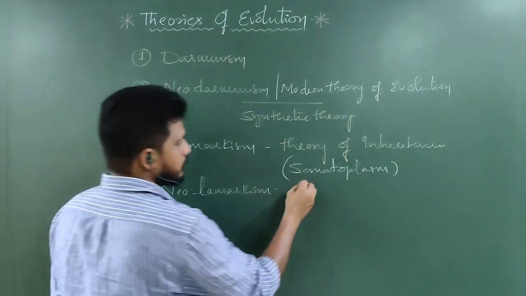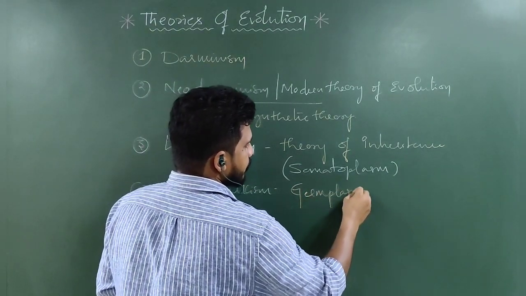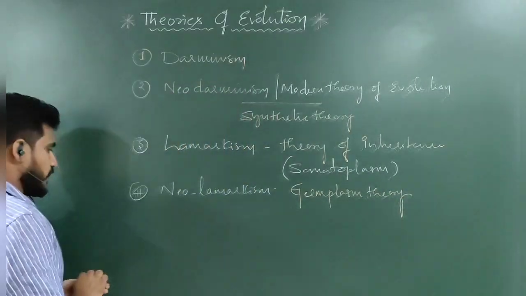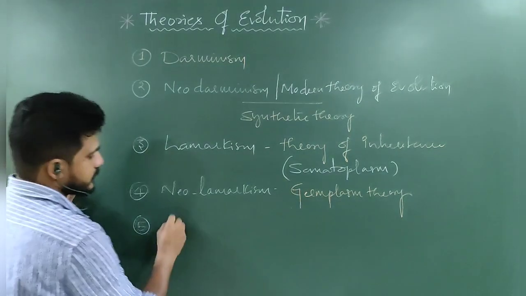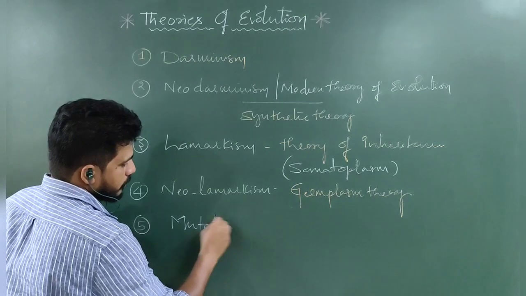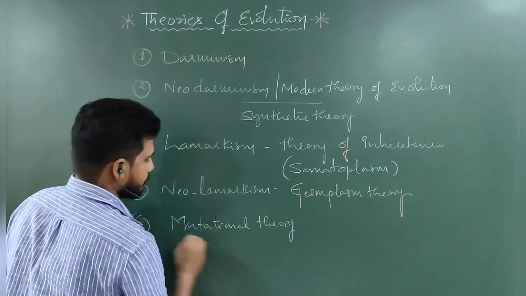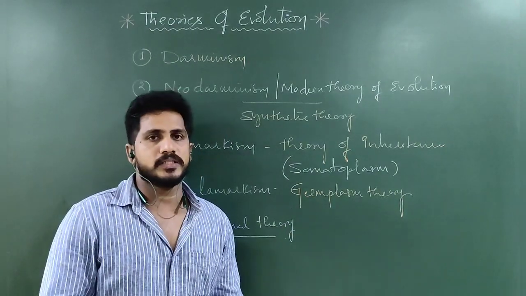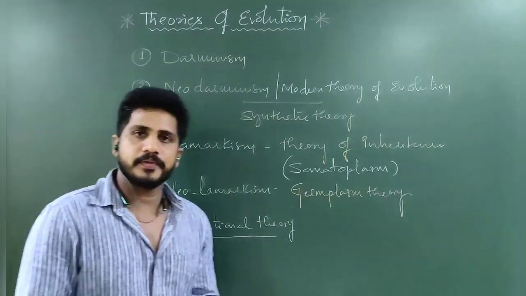It is called the germplasm theory. The last theory regarding evolution is the mutational theory. These five we are going to learn briefly today. The first one is Darwinism. Let us begin.